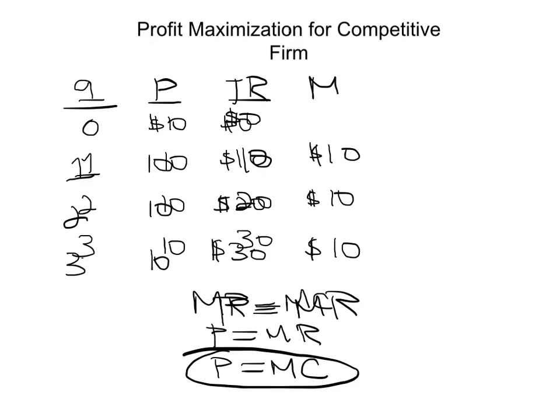So what was the marginal revenue of each additional unit? The marginal revenue of the first unit is $10 because total revenue went up by 10. The marginal revenue of the second unit is also $10 because when the second unit is produced, total revenue increased by 10. And the marginal revenue of the third unit is also $10 because revenue increased by that much with that unit. And that should make sense, right? Since the price is the same, every time you increase output by 1 unit, the change in revenue, which is the marginal revenue, is always the price.